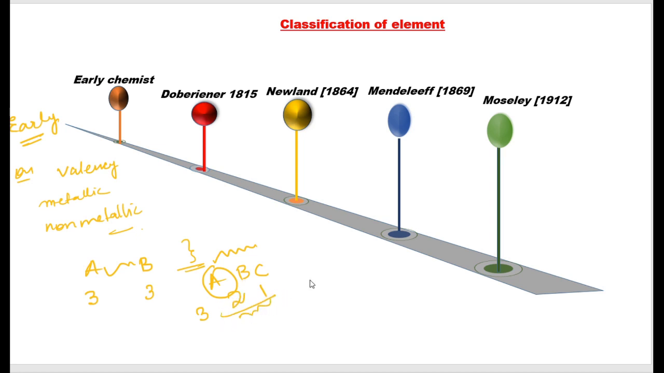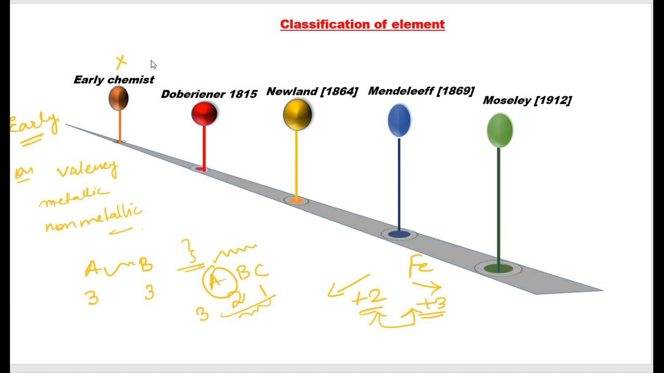But this method was not acceptable, or rather it was discarded later on, because suppose you take an example of iron. You know the valency of iron? It exhibits +2 as well as +3. Because of this dual valency character, this method was not acceptable. That is, the same element having dual character was placed in different groups, which was not acceptable.